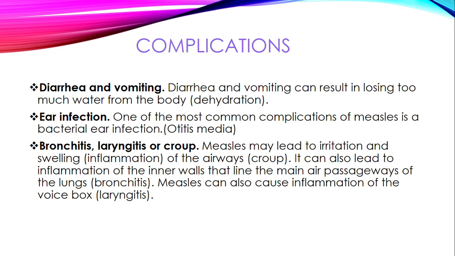So the last part of the question was about complications. So the following are the complications of measles. The child can have diarrhea and vomiting. So this diarrhea and vomiting can result in losing too much water or body fluids and electrolytes, which can result in dehydration. So this child can also be dehydrated.